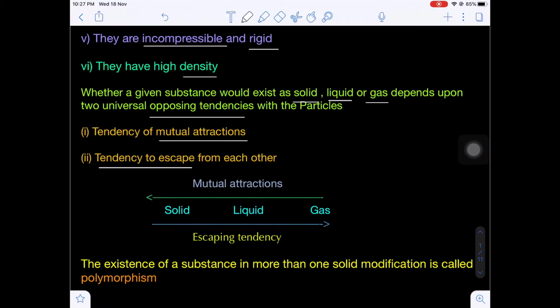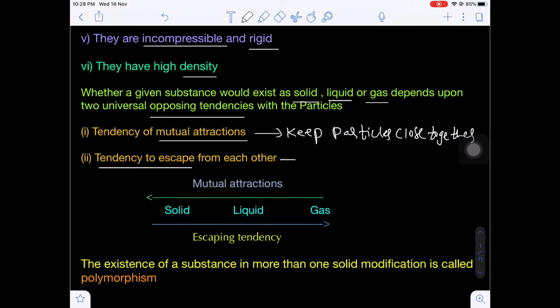The one tendency, the mutual attractions, keeps the particles close together. That is the interparticle force of attraction. Mutual attractions will keep the constituent particles, atoms, molecules, ions, close together.